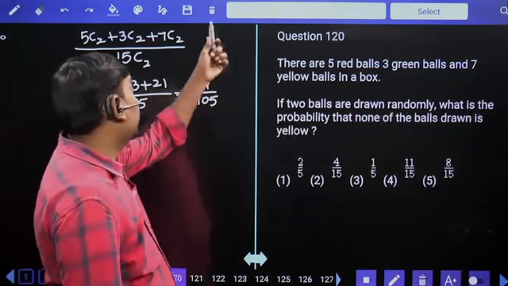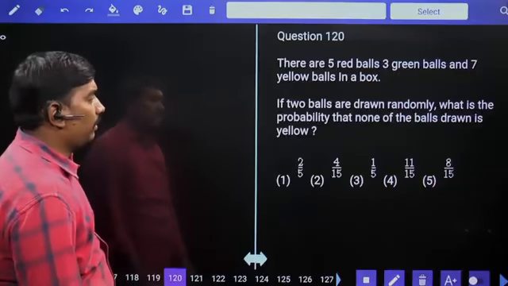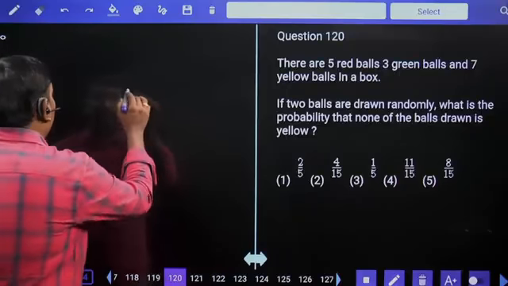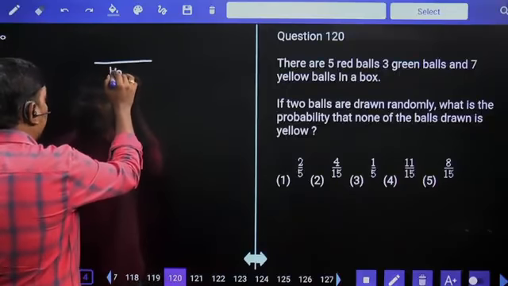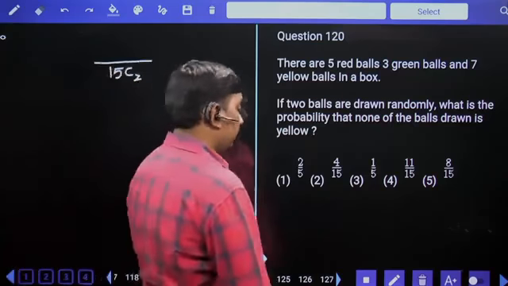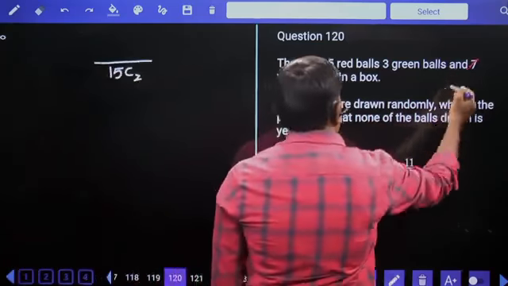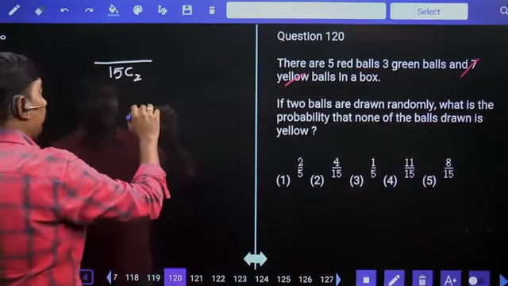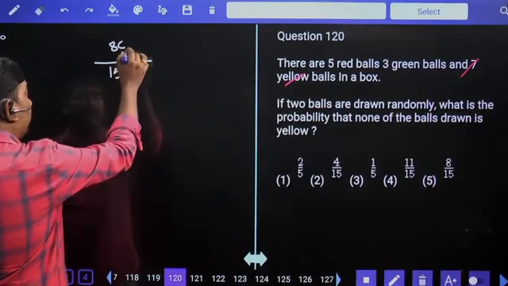Next. If 2 balls are drawn randomly, what is the probability that none of the balls drawn is yellow? Out of 15 balls, 2 balls are drawn means sample size is 15C2. None of the balls is yellow, so except yellow balls, from the remaining we need to draw. Remaining 5 plus 3, 8 balls. Out of 8 we need to draw 2 balls.